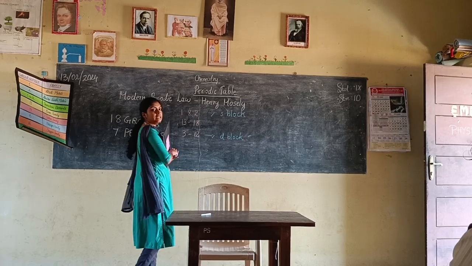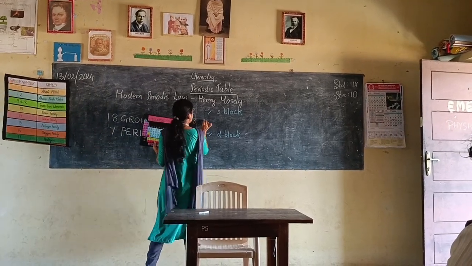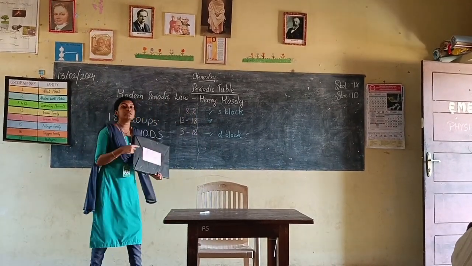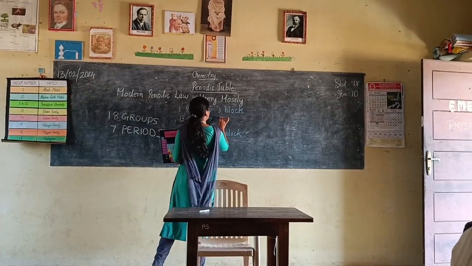Group 13 to 18, isn't it that we discussed. Group 13 to 18 can be called a separate block, that is called P block.